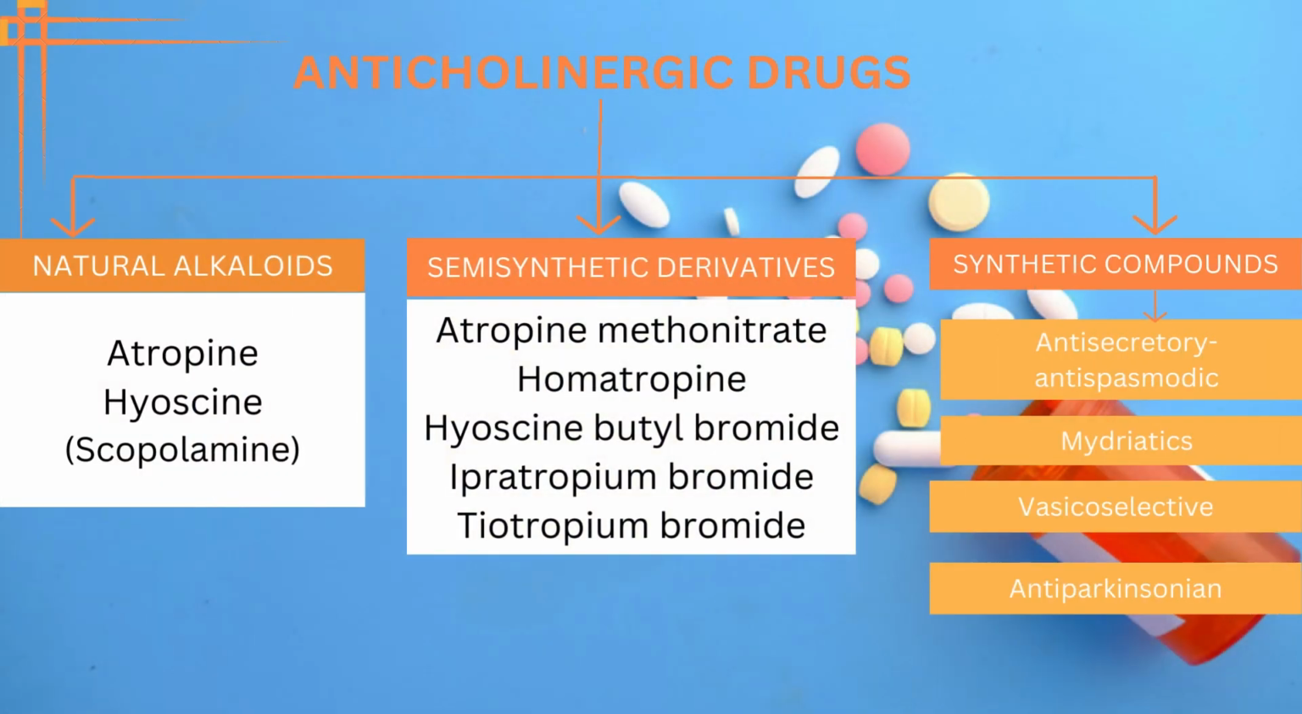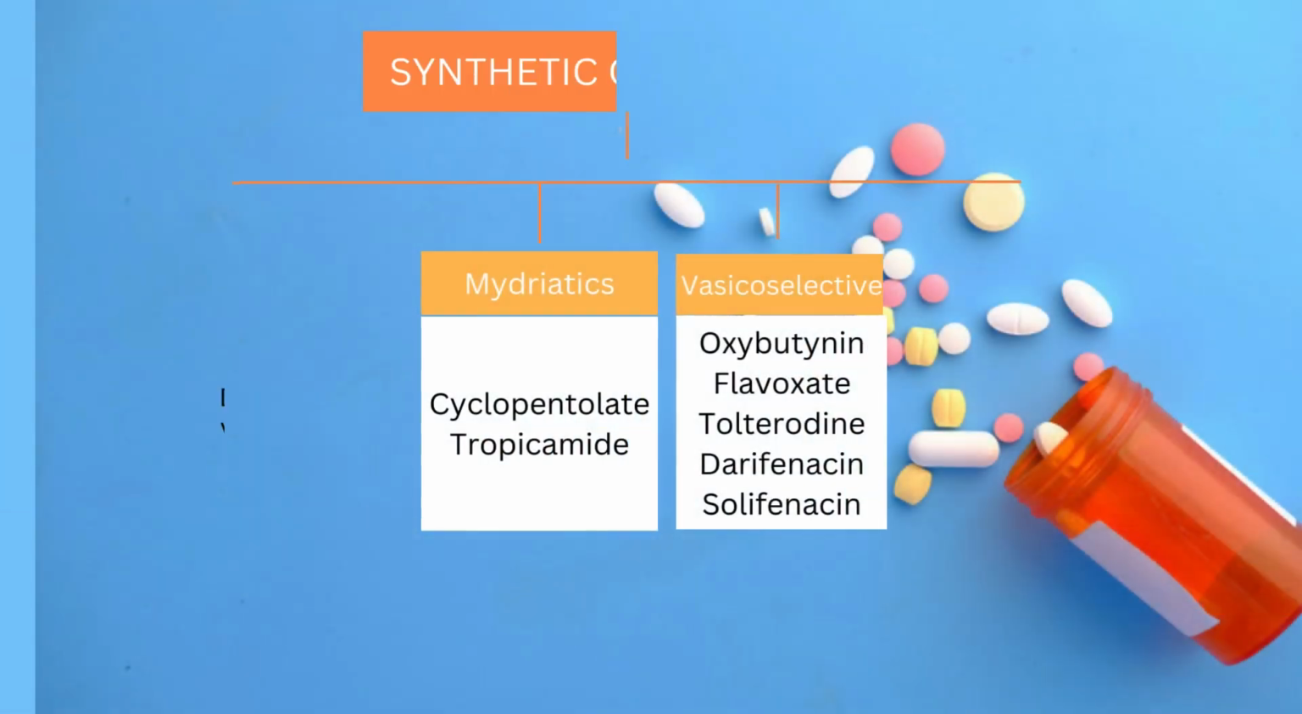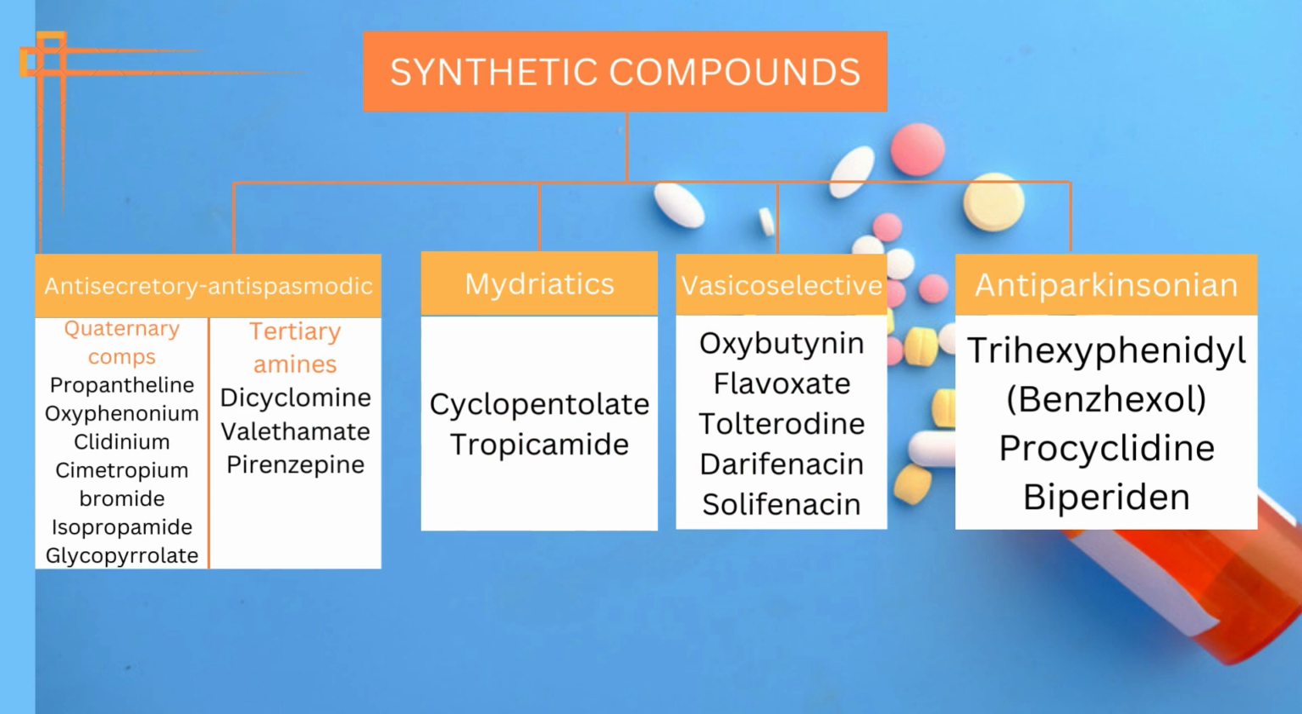Anticholinergic drugs are classified into natural alkaloids, semisynthetic derivatives, and synthetic compounds. Natural alkaloids are atropine and hyoscine. Semisynthetic derivatives include atropine methonitrate, homatropine, hyoscine butyl bromide, ipratropium bromide, and tiotropium bromide. Synthetic compounds are further classified into antisecretory antispasmodic agents, mydriatics, vasicoselective agents, and antiparkinsonian agents. Antisecretory antispasmodic drugs are again divided into quaternary compounds and tertiary amines.